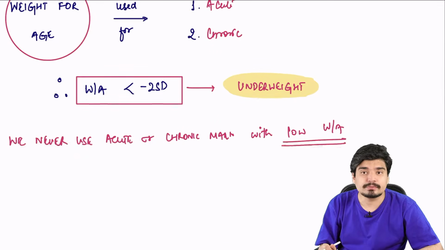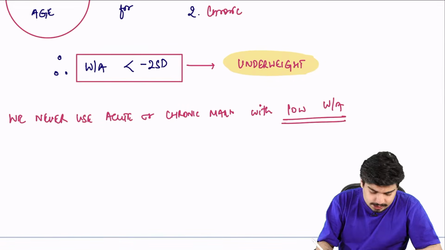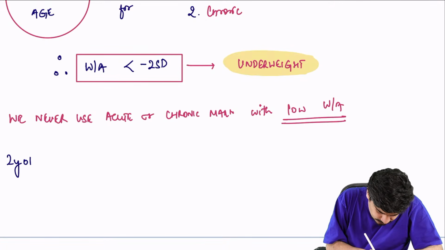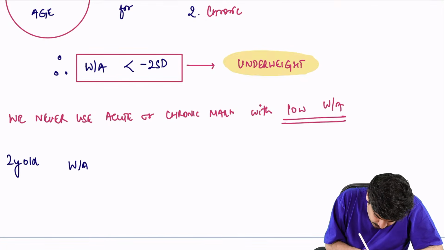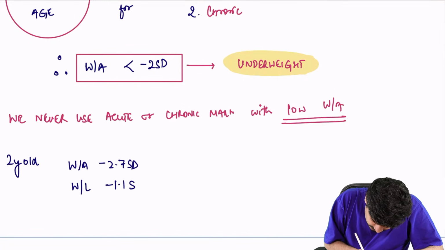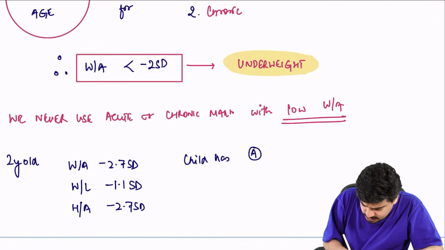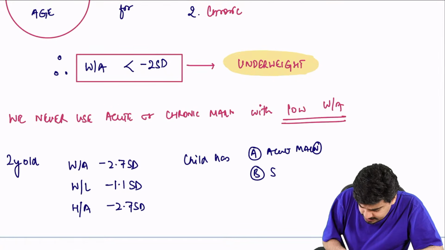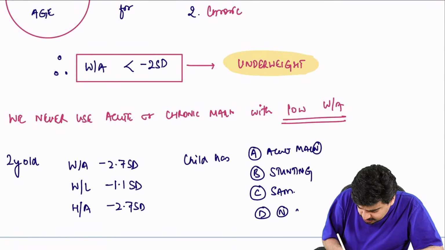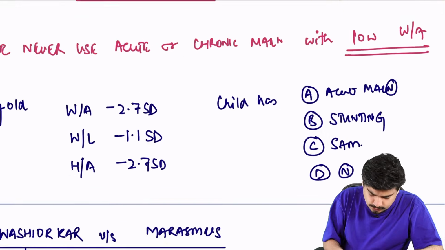Alright, very important. I'll give you an example. Let's say there is a 2-year-old child who has come to you. His weight for age is -2.7 standard deviation. His weight for length is -1.1 standard deviation. His height for age is -2.7 standard deviation. Child has A, acute malnutrition, B, stunting, C, severe acute malnutrition, D, normal child. What will be the answer?